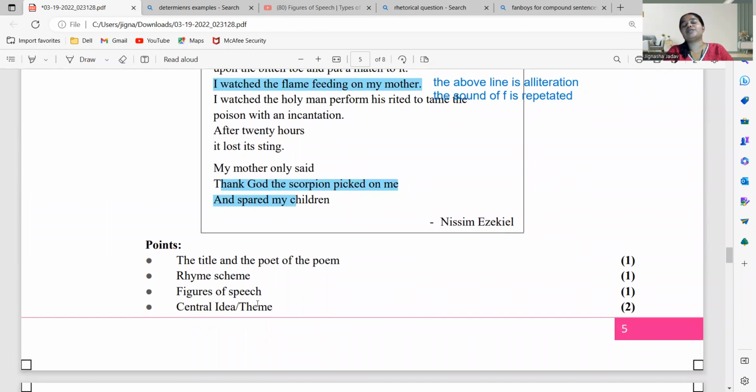And then you have to write the central idea of the poem. And what is the central idea of the poem over here? So as you can say, the entire poem is based on superstition, that there is a person who's suffering from a bite of a scorpion, but people over here are trying to do all of these things. They are believing in superstitions.